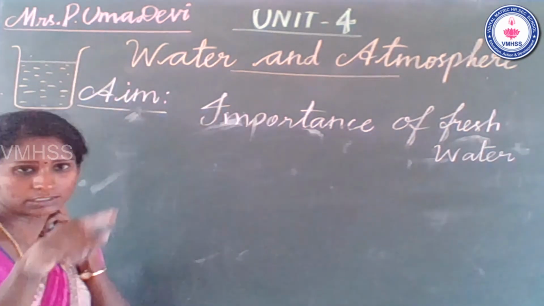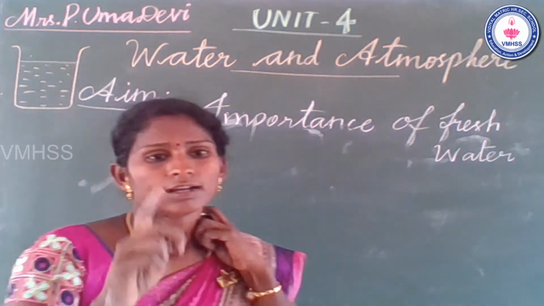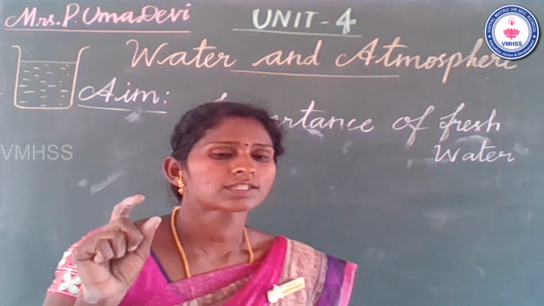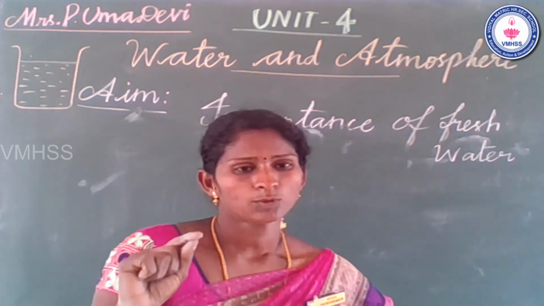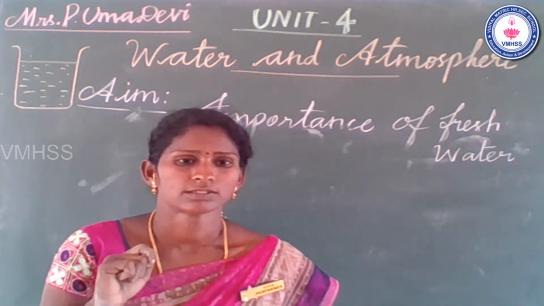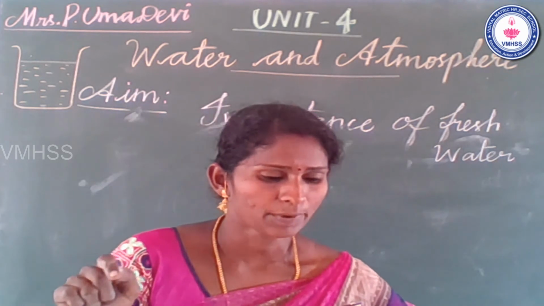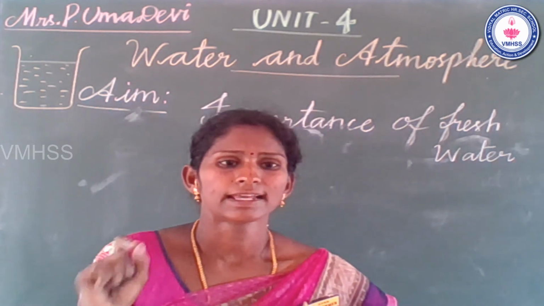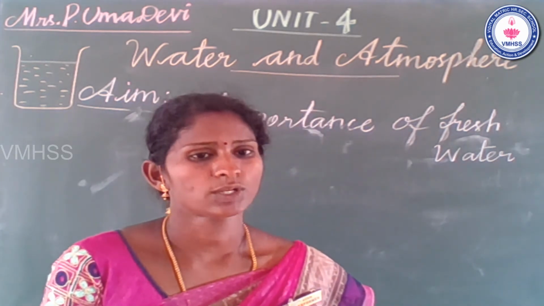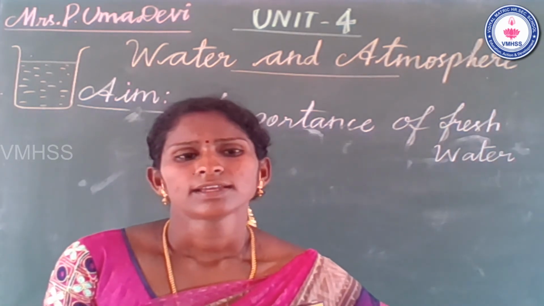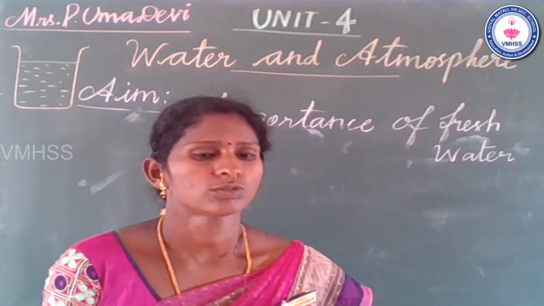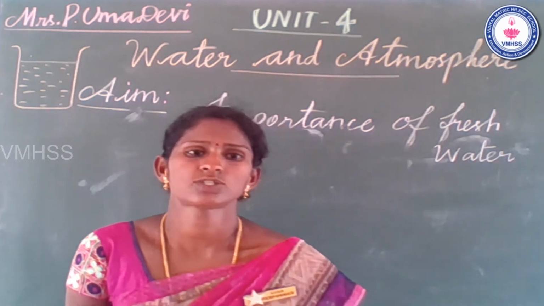The water surface is divided into 100 parts. Only 3 parts of fresh water are available to human beings on earth. Okay, students, next we go to the topic of how we waste water, water wastage.